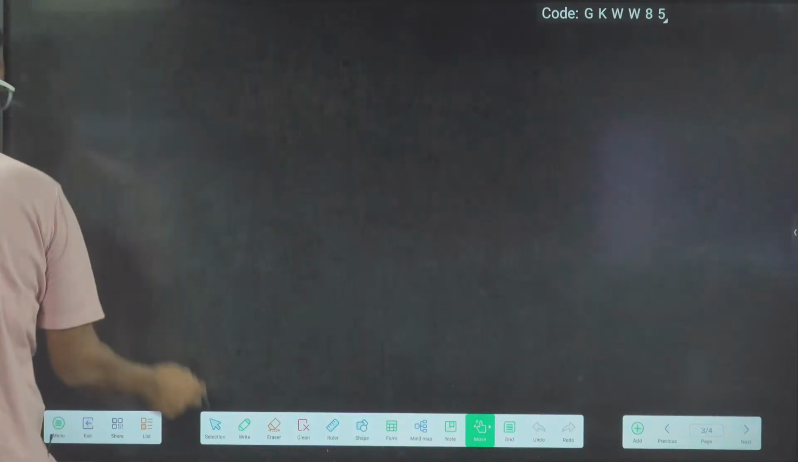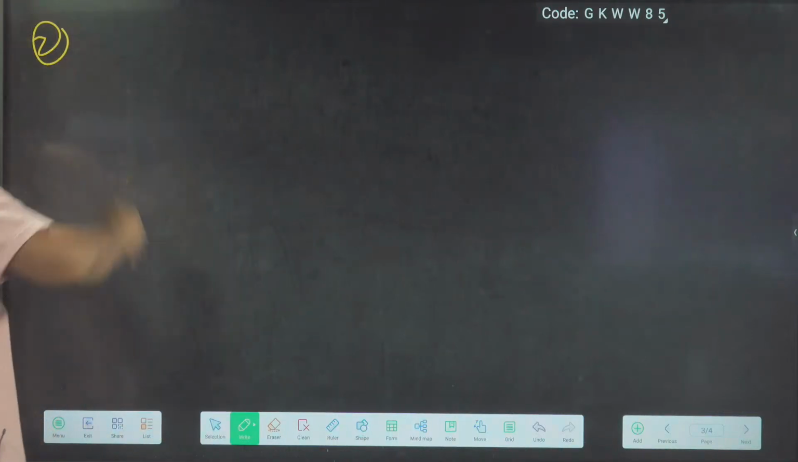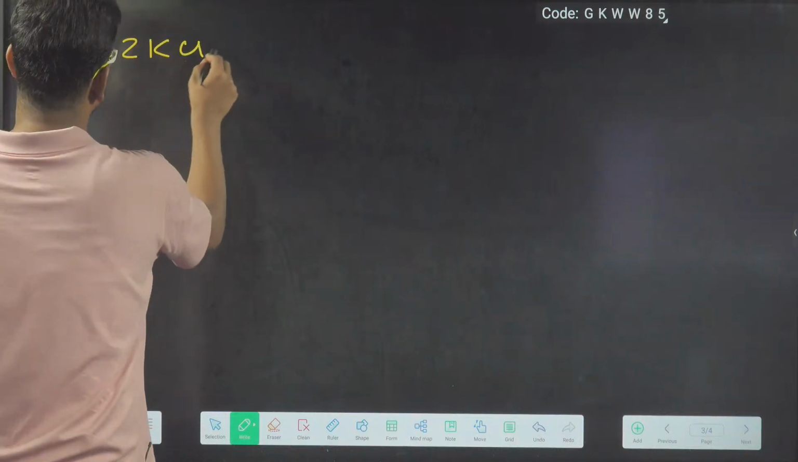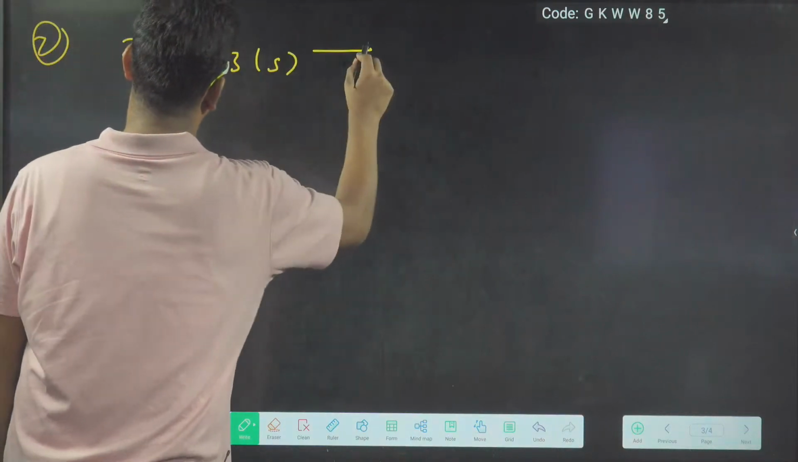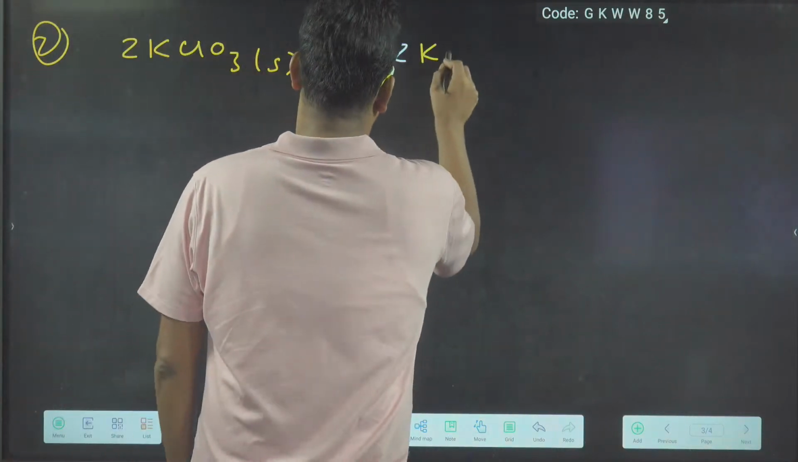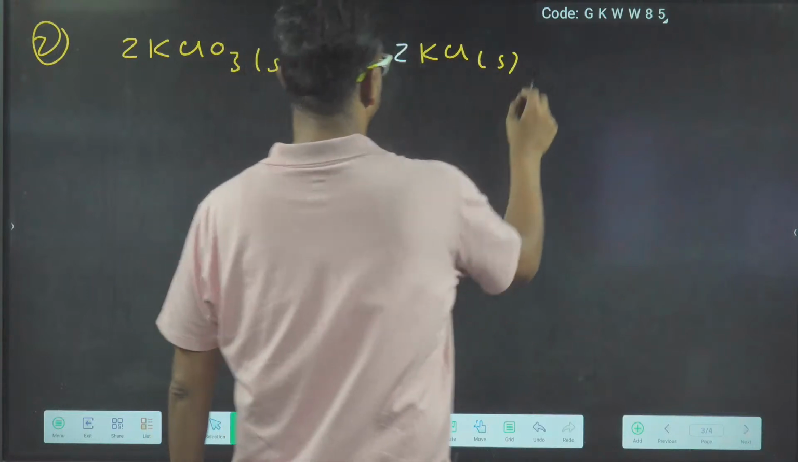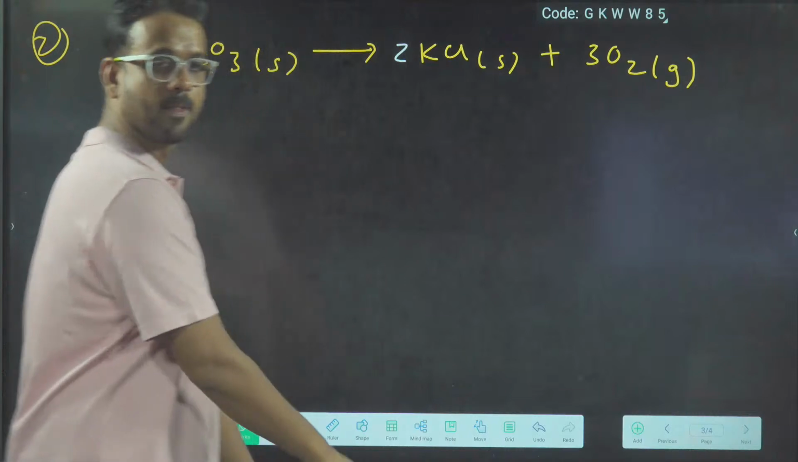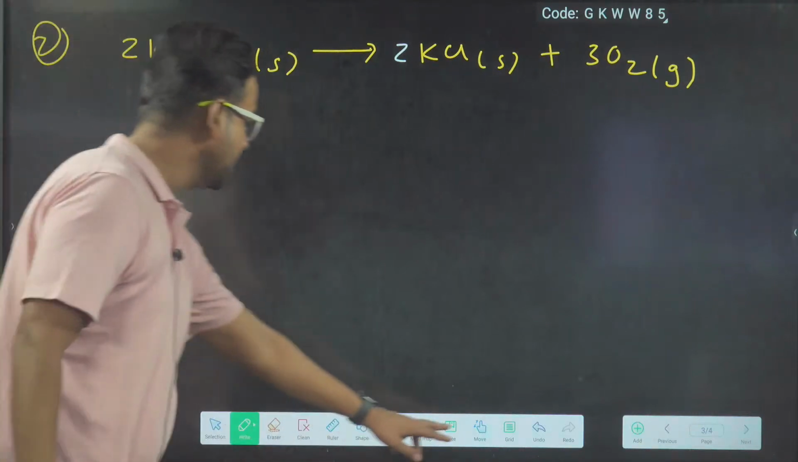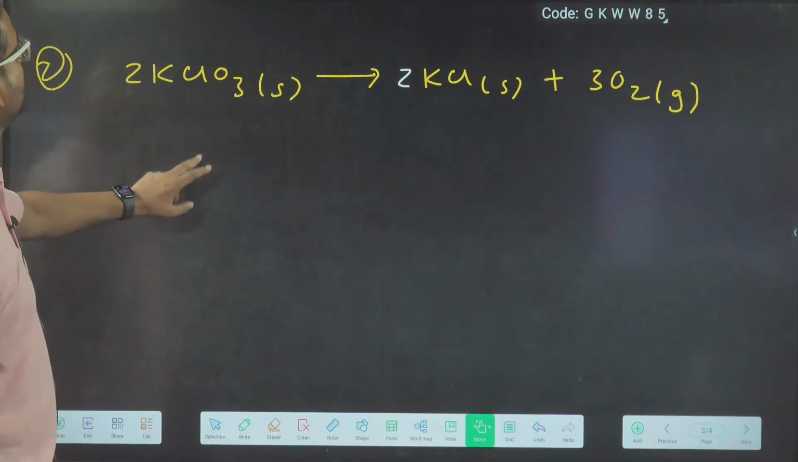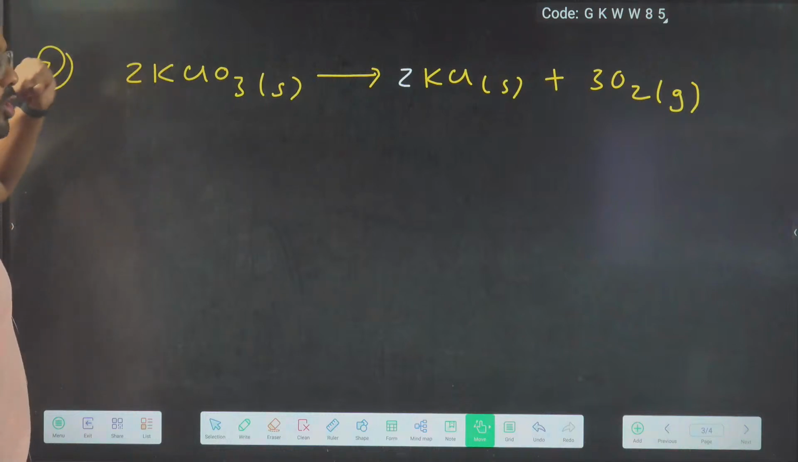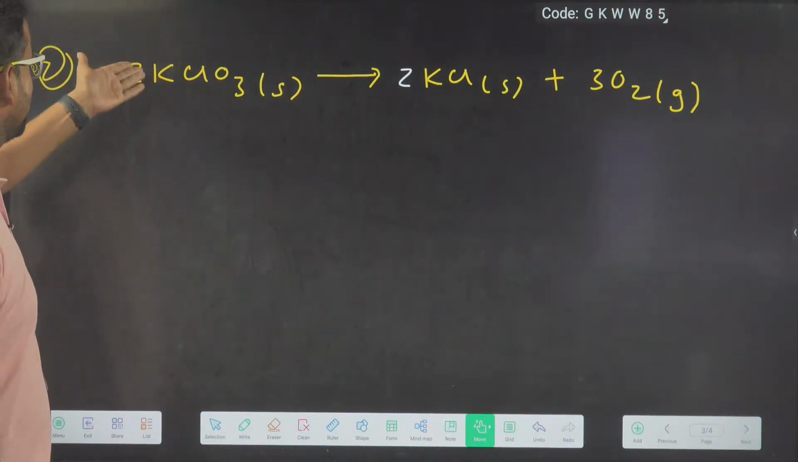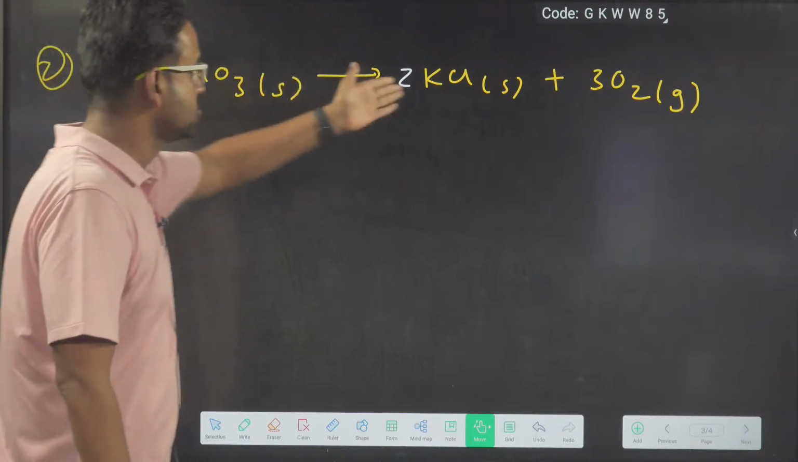The second question was for KClO3. So the KClO3 equation is 2KClO3 solid goes to 2KCl solid plus 3O2 gas. This is the equation. Okay. Now over here, initially you can assume either 1 mole of KClO3 or better to assume 2 moles of KClO3, because then the ratio becomes simple, na? 2:2:3.